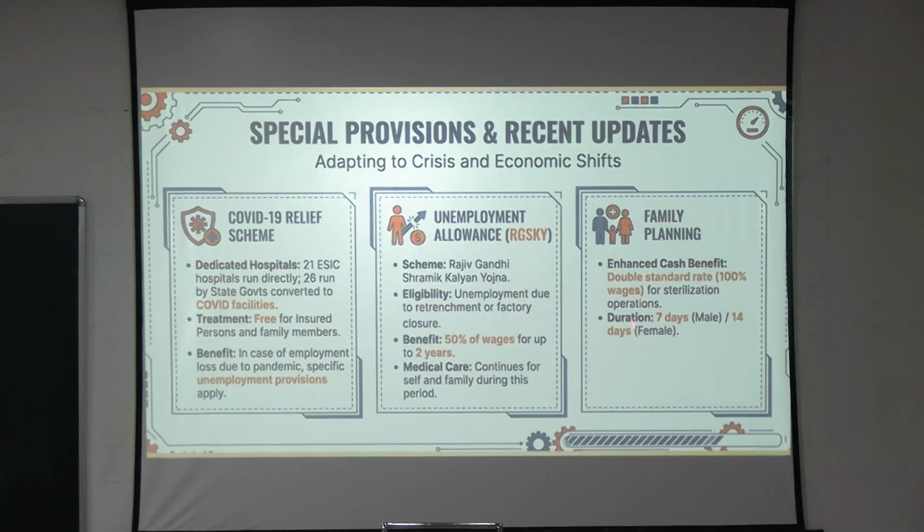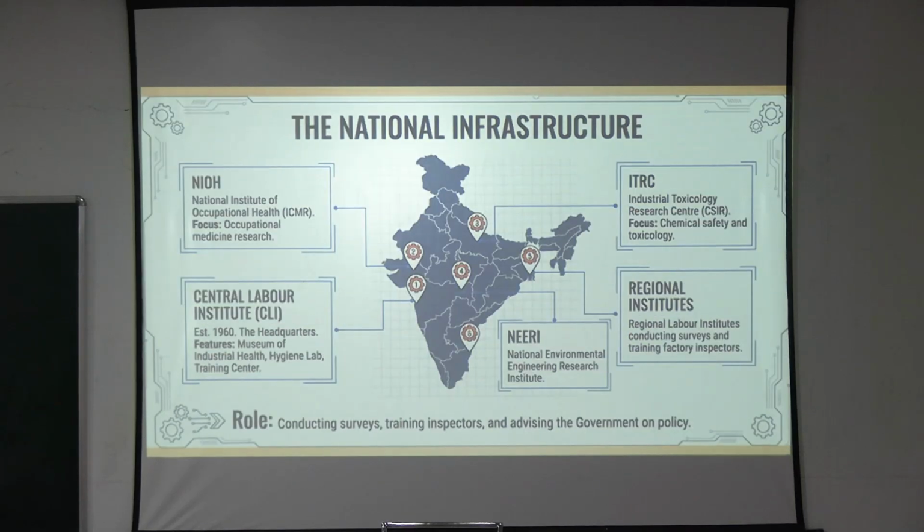And the family planning, enhanced cash benefit, double standard rate, 100% for sterilization operations, again duration 7 days male and 14 days female for vasectomy and tubectomy respectively. So regarding all these things, we have covered the medical prevention, the engineering measures and the legislative measures.